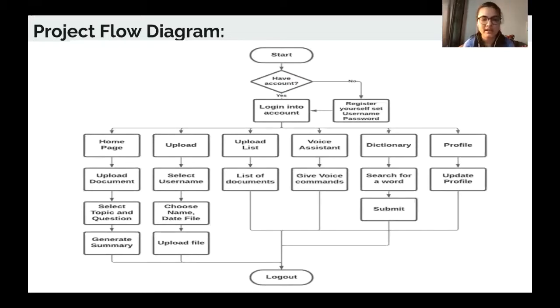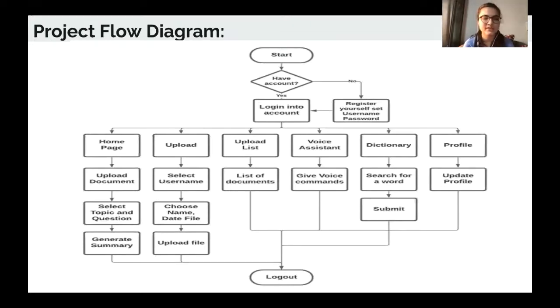Further, he can go over to 6 tabs, which are the home page. The home page is the main heart of the application, where the user can generate the text summary.